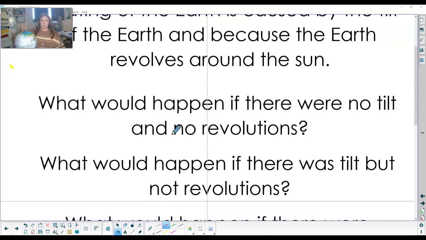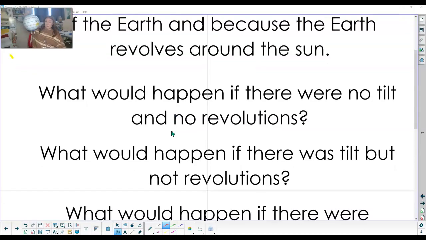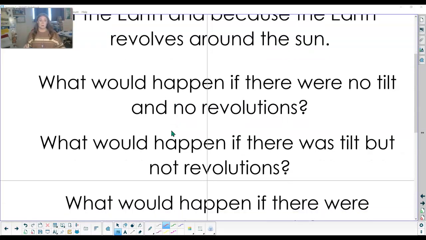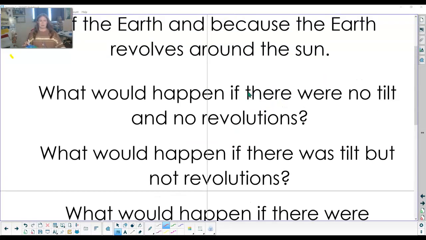What would happen if there was tilt but no revolution? So it's tilted, but it doesn't move around the sun. Then the same part is always facing the sun. So this would get more sun, this would get the most sun, this would get no sun, and it would stay that way. So it's got to revolve around the sun as well to get different parts of the earth pointed toward the sun.